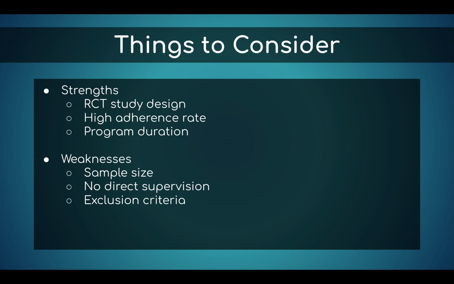So now that we've talked about our strengths, let's go ahead and talk about some weaknesses. One of those weaknesses being sample size. Earlier we mentioned some programs lasted up to 12 months. Well, with a small sample size, you run the risk of participants not completing the program, which happened in nearly all of the studies we used.